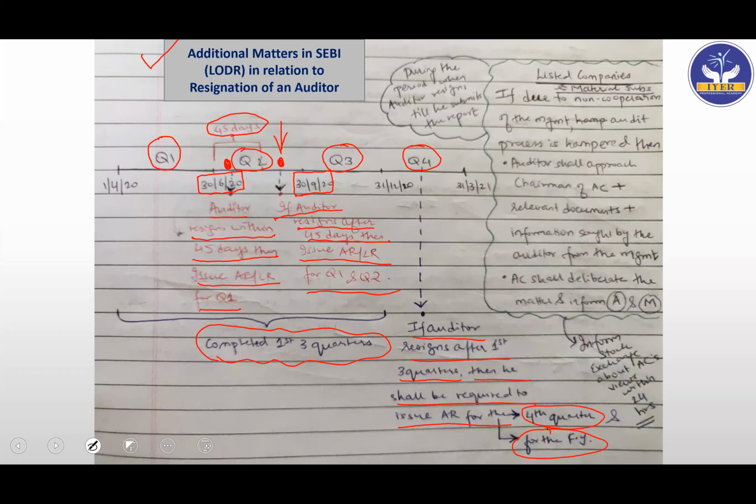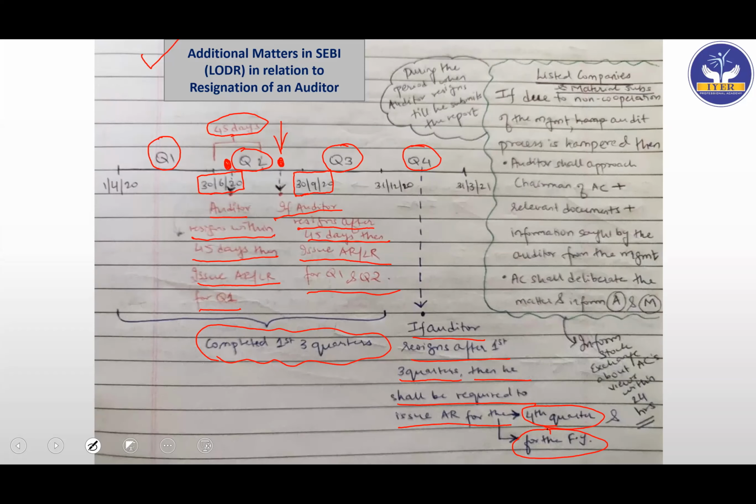They are saying that if the auditor is leaving in the fourth quarter after completing the first 3 quarters, then he knows the complete business of the company. He knows what areas are not good in the company, substantial part at least. He knows most of the problems that are going on in the company. He knows the qualifications that are to be given. He knows most of the areas.